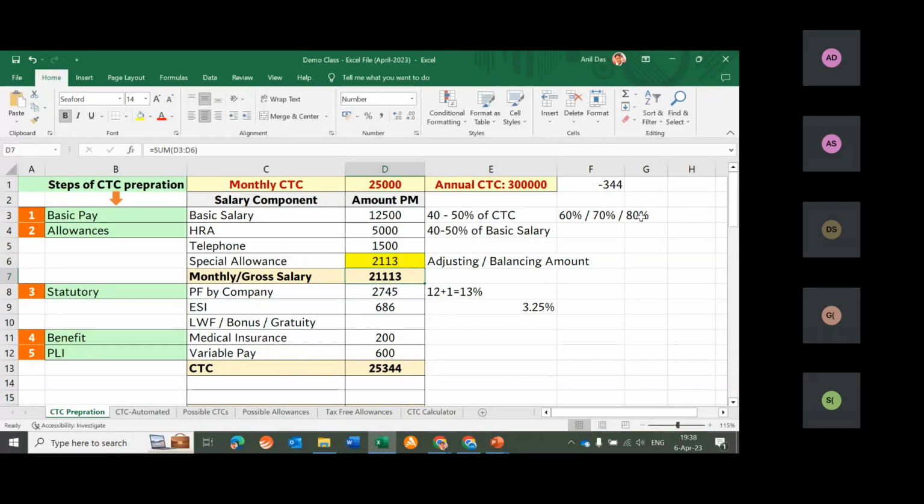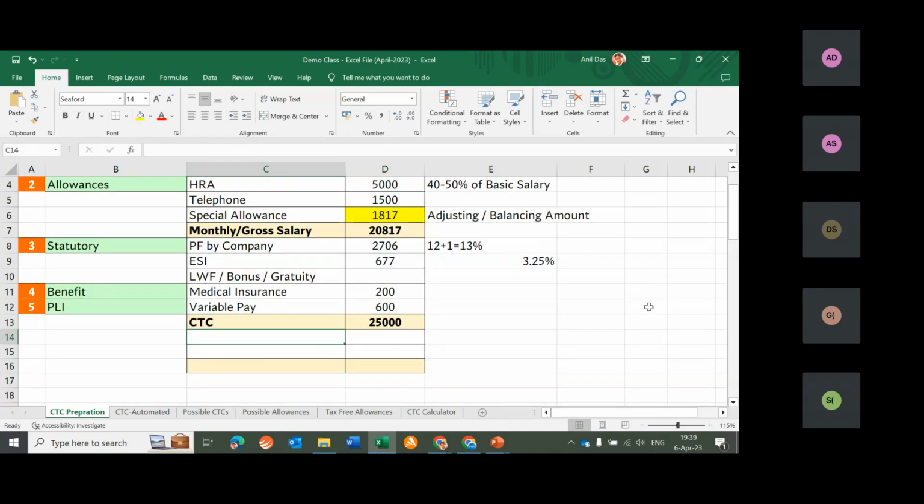So we have not reached. Now there is a difference of 344. We need to subtract this 344. Let's do that. Minus 344. Again, we have not reached. There is a difference of 56. Let's add 56 in this. Plus 56. Again, there is a difference of 9. Subtract 9. There is a difference of 1. Add 1. Now we have reached the desired figure of 25,000, which we were looking for. But we have done good number of manual activity.